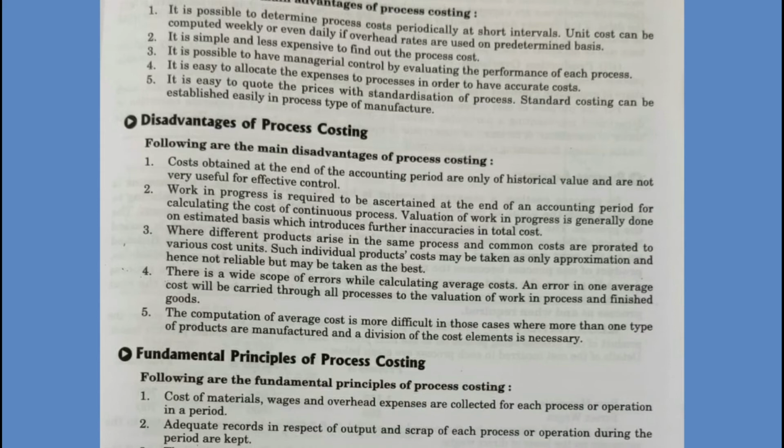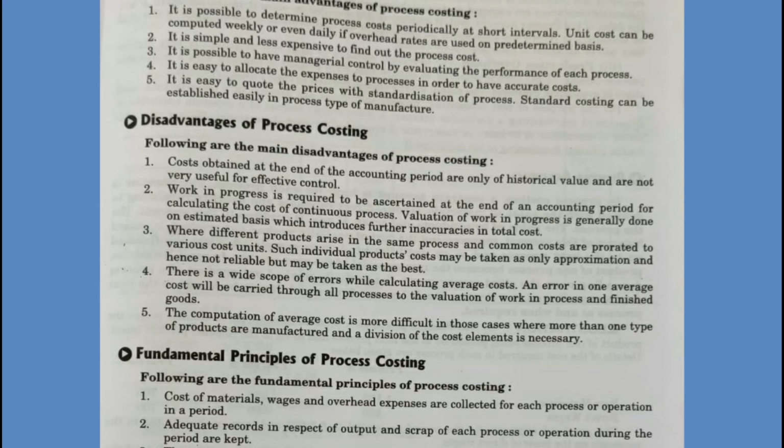Next, we can also determine work in progress only at the end of the accounting period because processing is going on continuously. So valuation of work in progress is generally done on an estimated basis, which introduces further inaccuracies in the total cost. So correct valuation of work in progress is not possible. Usually it is done on a predetermined basis. In such a case, correct estimation of the value of the work in progress is also a difficult problem.